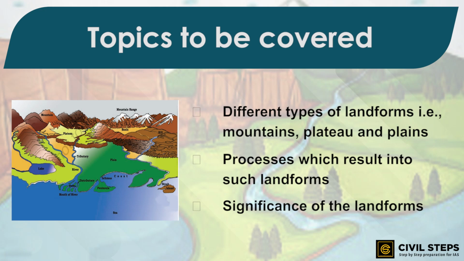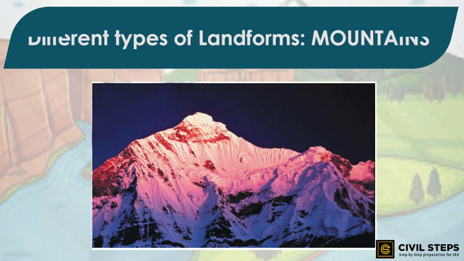Well, we all know that the earth has an infinite variety of landforms. In other words, we can also say that the surface of the earth is not the same everywhere. Some parts of the lithosphere may be rugged while some are flat. So, let us first talk about the different types of landforms, which are the mountains, plateau, and the plains. First, we are going to discuss the mountains.